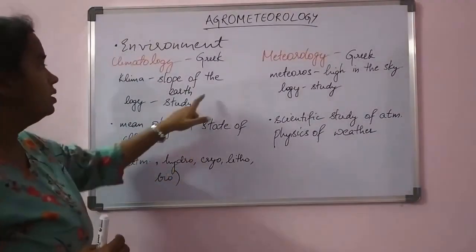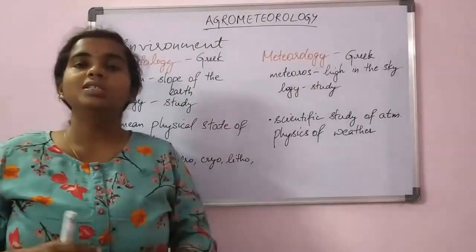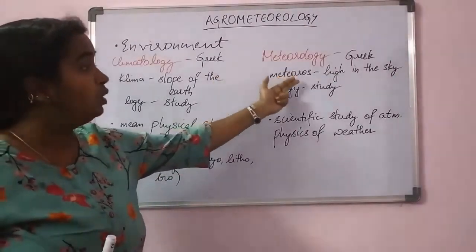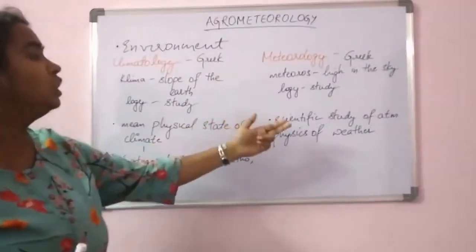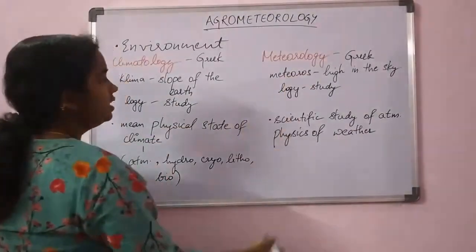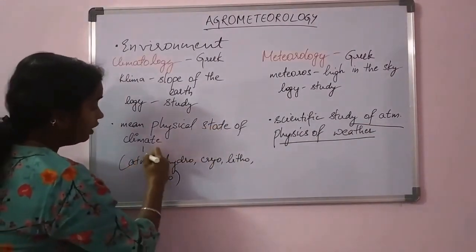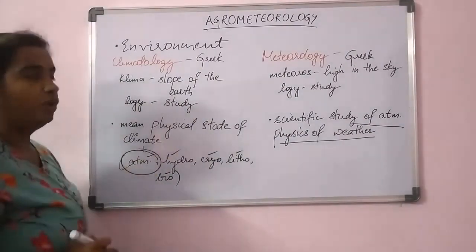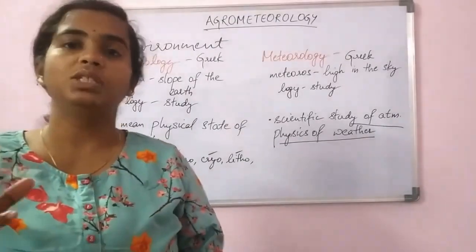Under climatology, one such important aspect is meteorology. Meteorology is also derived from two Greek words, meteoros and logy. Meteoros is high in the sky and logy is the study. So it means the scientific study of atmospheric physics of weather. You can say that meteorology is only the atmospheric physics. Under climate, we have different spheres of the earth, and meteorology deals with the atmosphere.